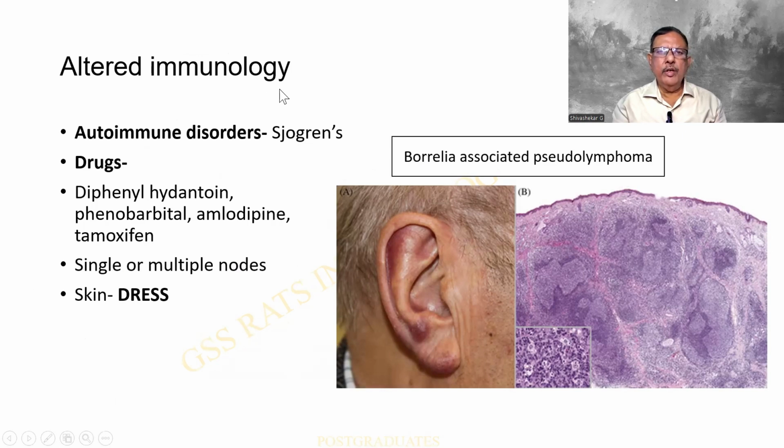And an altered immunology also has to be considered, particularly in autoimmune disorders such as Sjogren's. And drugs, as I had mentioned, anti-epileptic drugs, diphenylhydantoin, phenobarbital, etc., or something that has been used in infertility, the tamoxifen. DRESS syndrome we already mentioned and multiple nodes we have already seen. This is interestingly Borrelia associated pseudolymphoma that is seen over here, and kindly appreciate the well-defined lymphoid follicles with the pale immature cells and the dark mature cells in the periphery in the skin.